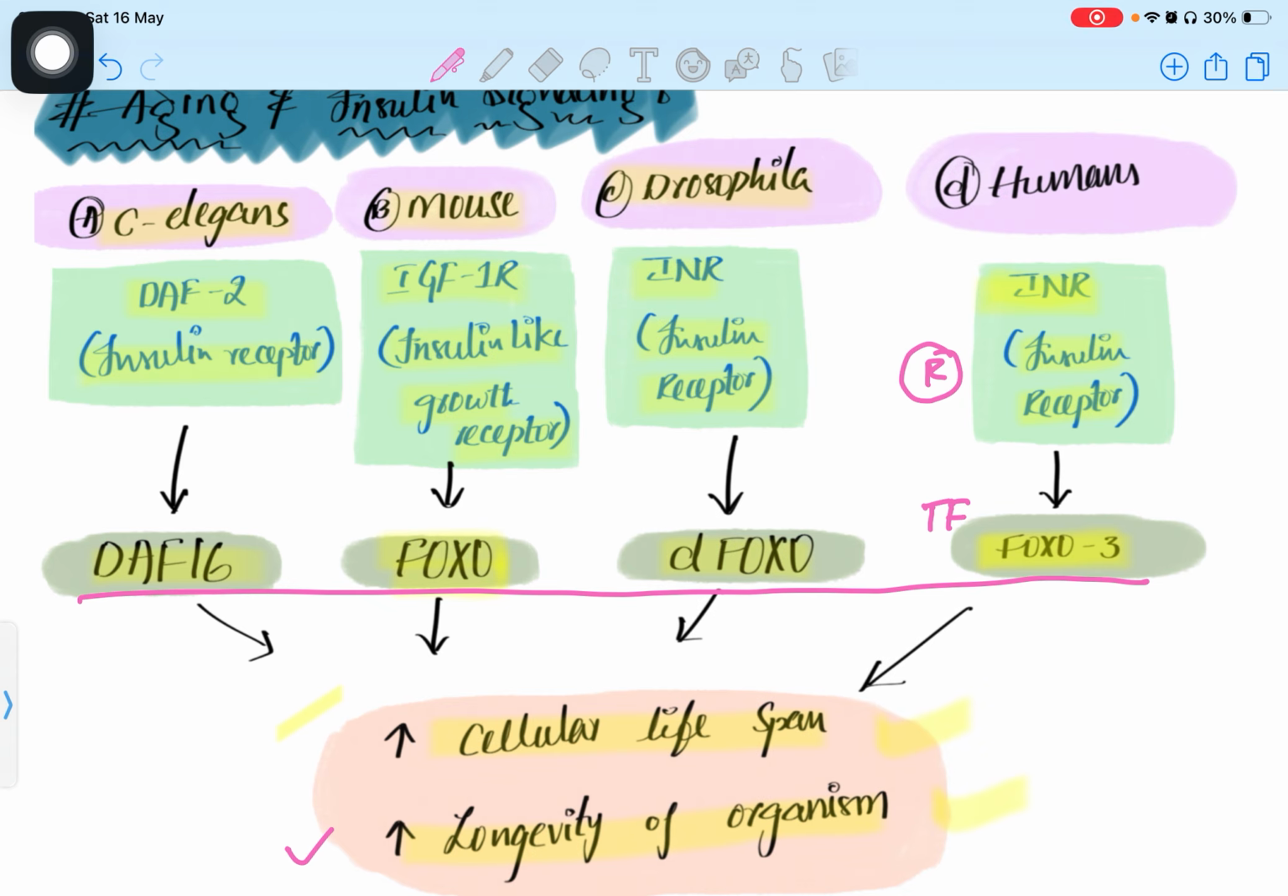If any of these organisms intake sugar, what's going to happen? FOXO, D-FOXO, or FOXO3 are going to be blocked by the insulin. If insulin is blocking all of them, then the cellular lifespan will decrease and the longevity of the organism will also decrease. This is all about the biology inside the cells of the human body.